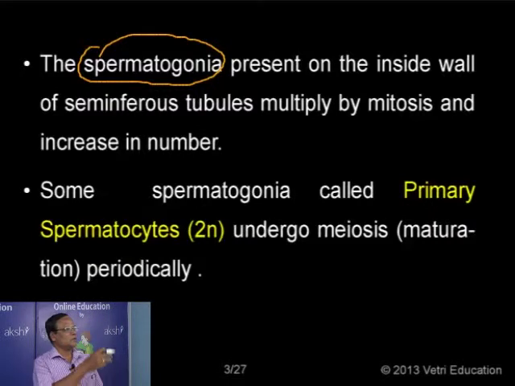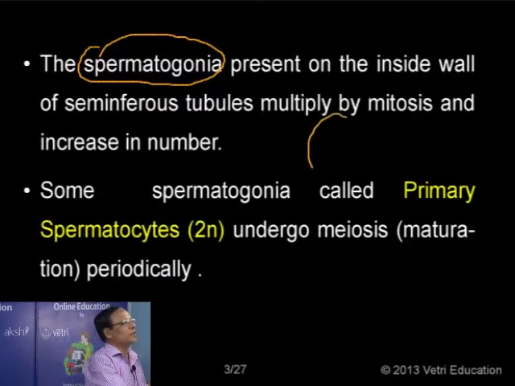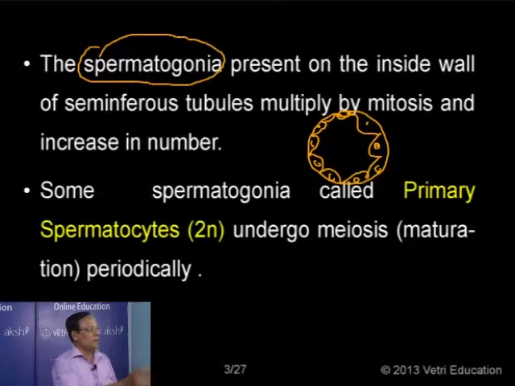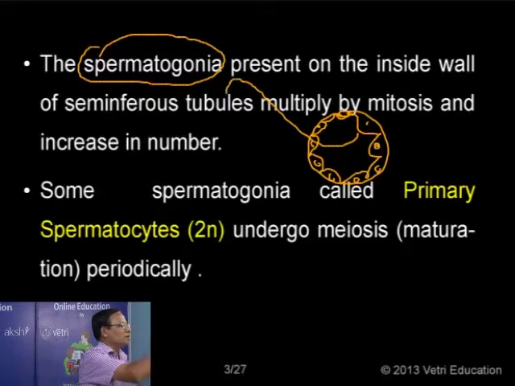Here you see many seminiferous tubules, thousands of seminiferous tubules in each testis, and each tubule is lined like this. This is a simple diagram showing the seminiferous tubule, provided with germinal epithelial cells, what we call primordial germinal cells. We will see the diagram, and from these cells we have received the spermatogonia, the sperm mother cells.